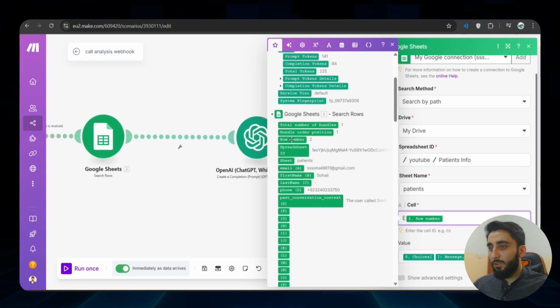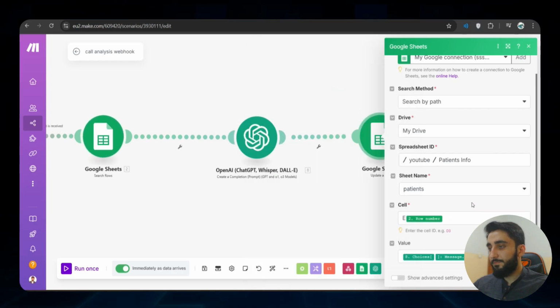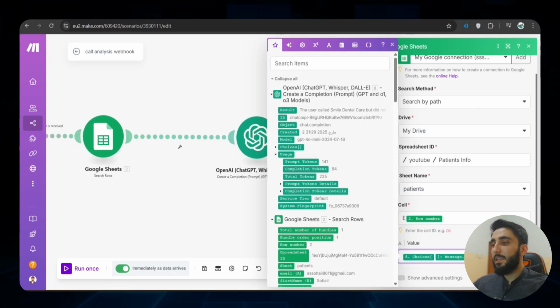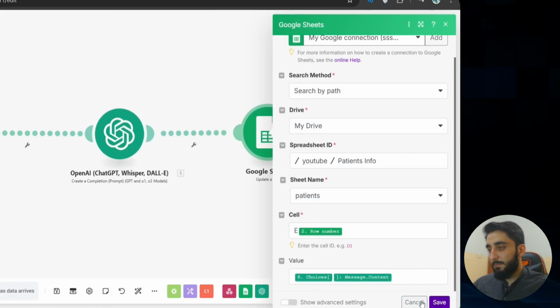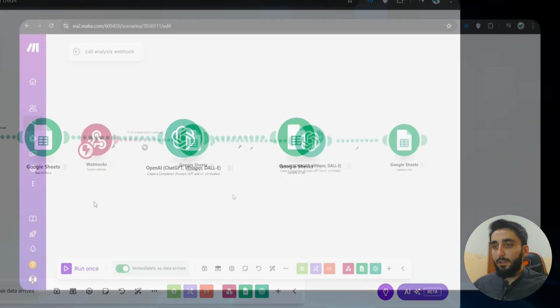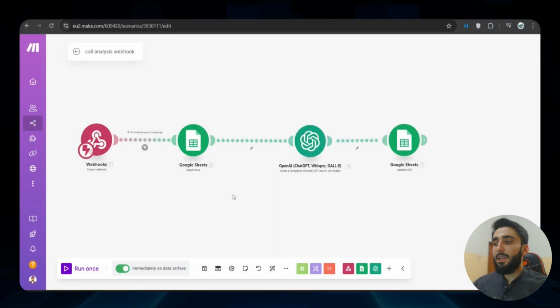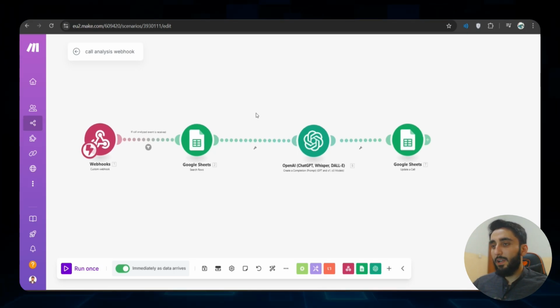As you can see, row number is 2 in this case. In the value we can pass in the content whatever was generated by the OpenAI model. So after that just simply click save, and that's it. So this was the second webhook that I defined, which accepts call analysis and updates our Excel sheet once again.